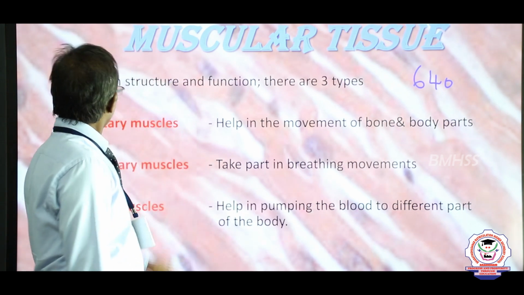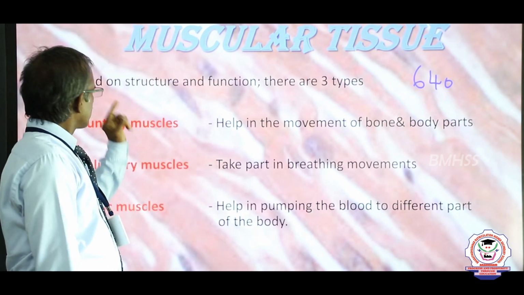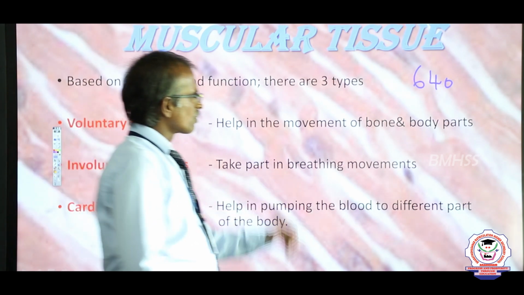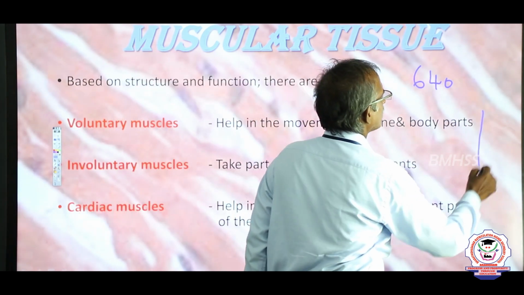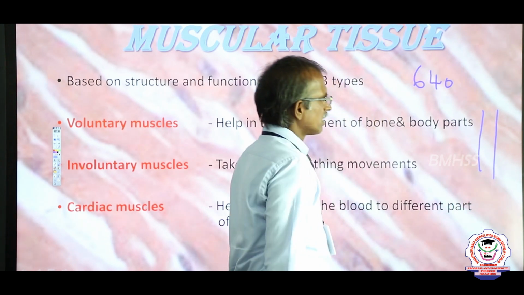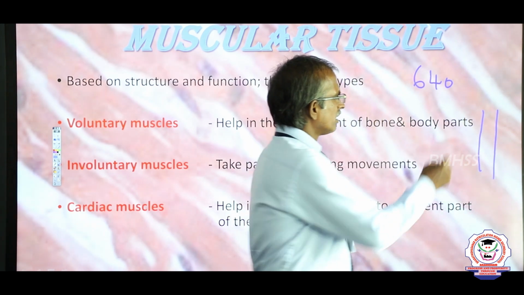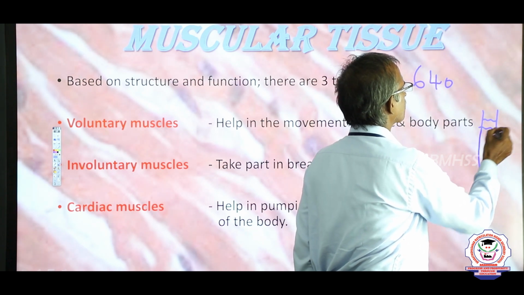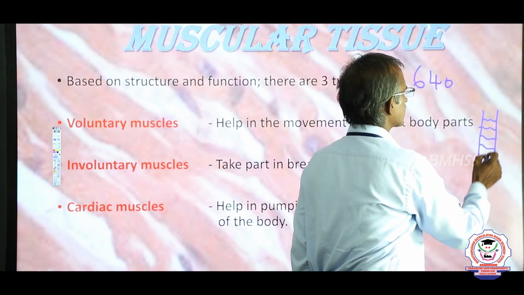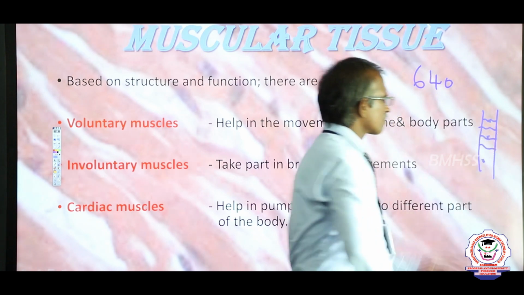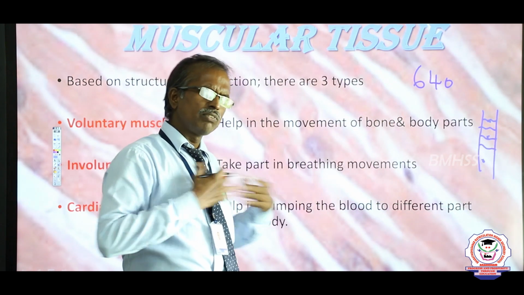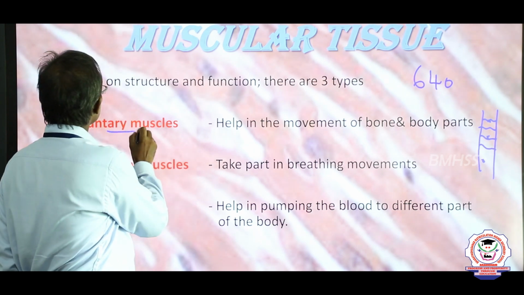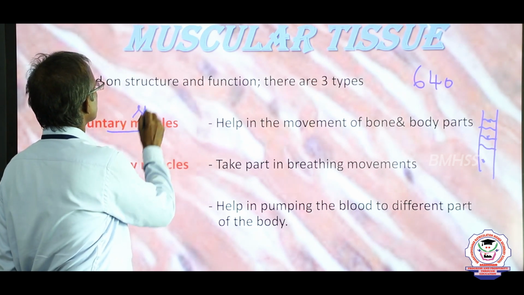Okay, we come to the point. The voluntary muscles. What is meant by voluntary muscles? These muscles are mostly long and cylindrical in nature, with blunted ends. They have striations, light bands and dark bands. These muscles are mostly joined with bones. That's why voluntary muscle is also known as skeletal muscle.